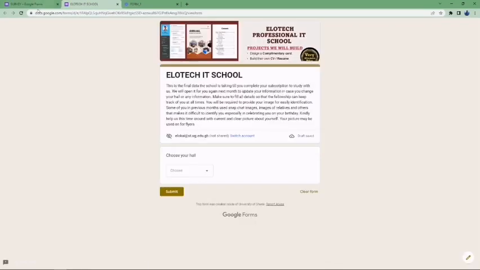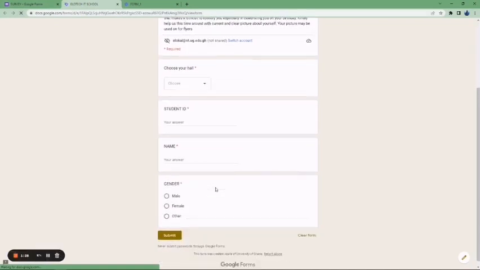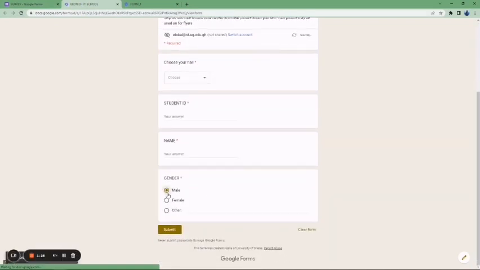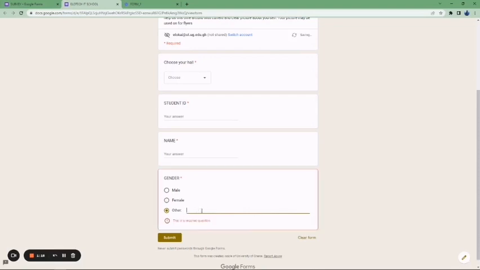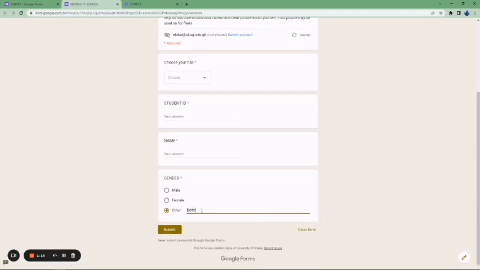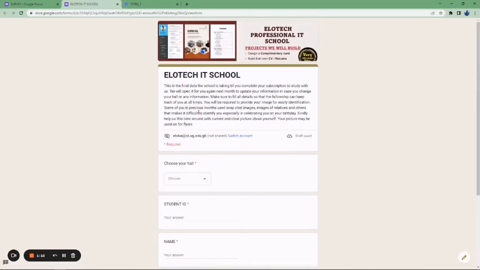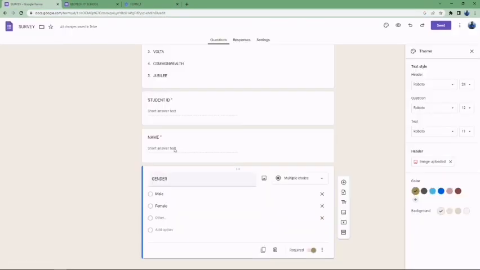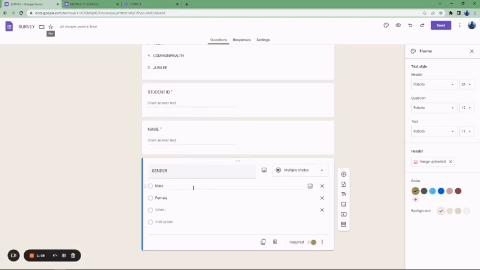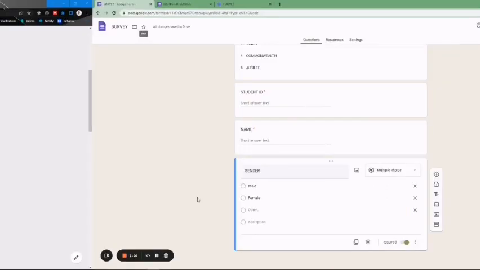So let's go to the preview section and see how the form looks. So let's say the person chooses male or female. If the person doesn't belong to any of them, you click other, then the person can now type what they want, let's say both or something. So that is the function of the other. All right, so that is basically what the other is about.